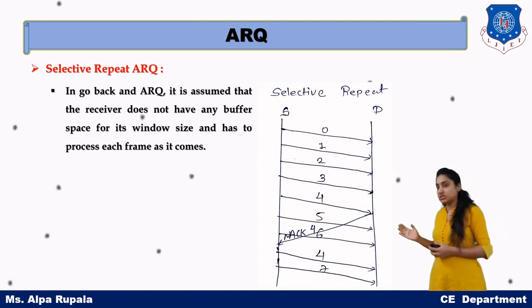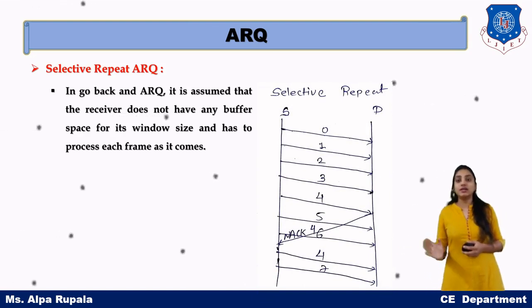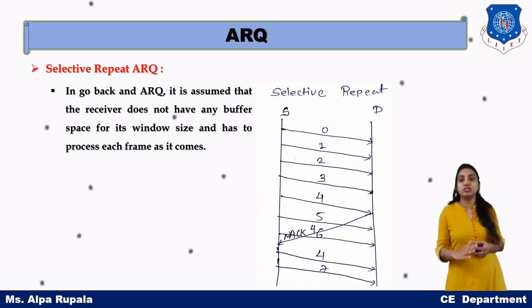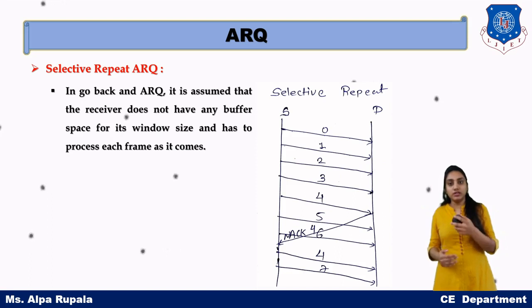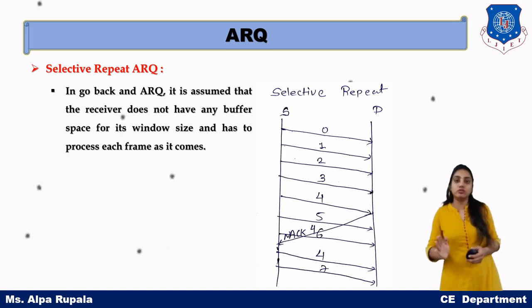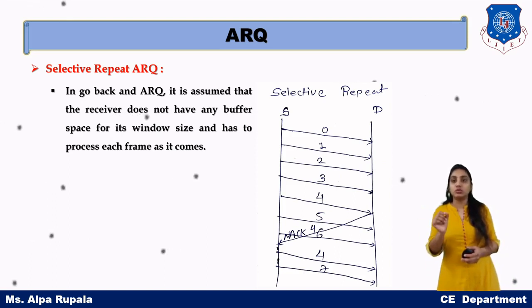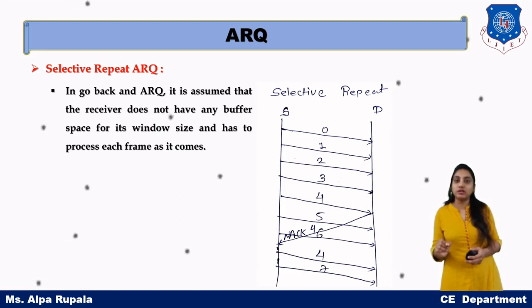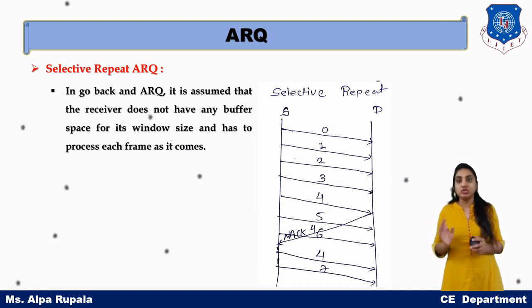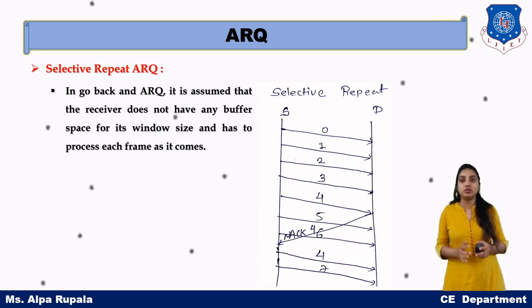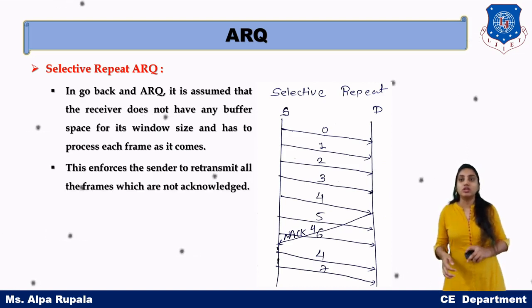that only the negative acknowledgement will be sent to the sender. Suppose we are sending our data in the form of sequence 0, 1, 2, 3, 4 up to 7. Suppose only packet number 5 has an error, then we send packet 5 only as a repeated, resent, retransmitted packet. Okay, not all the remaining packets will be resent. So this is the best technique in ARQ, which is selective repeat.